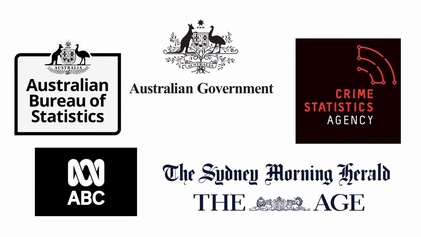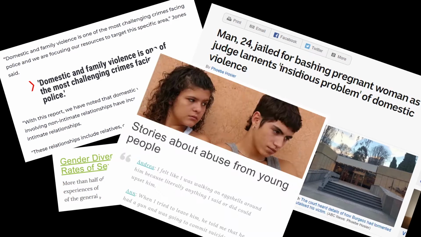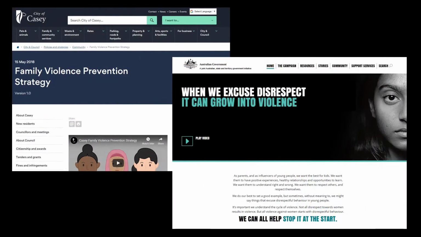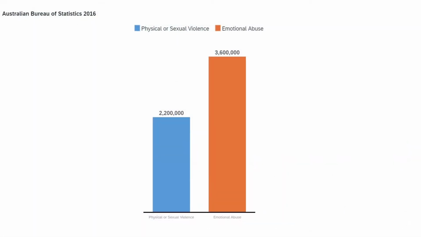Other news media. Family or domestic violence is a major national health and welfare issue that can have lifelong impacts for victims and perpetrators. And even though current government policy is set out to reduce such crimes, the number of domestic violence incidents in some areas still increased. According to the Australian Bureau of Statistics 2016, 2.2 million Australians have experienced physical or sexual violence, and 3.6 million Australians have experienced emotional abuse from a partner.